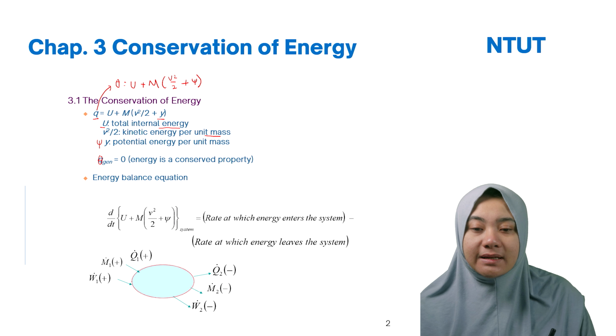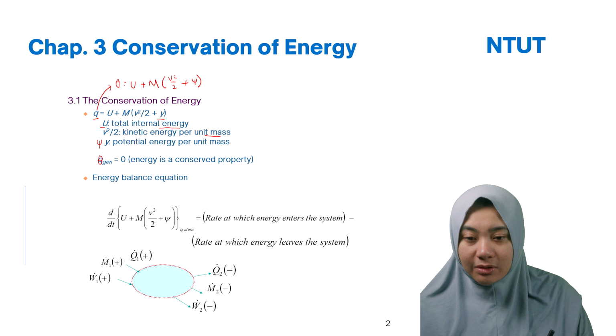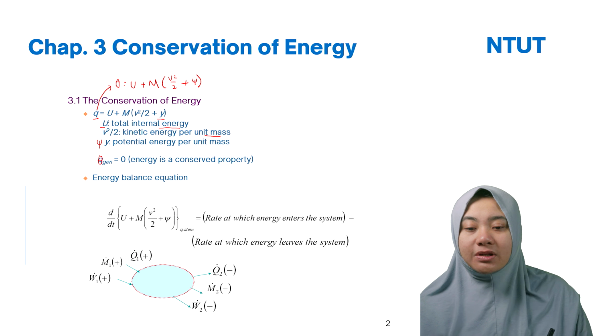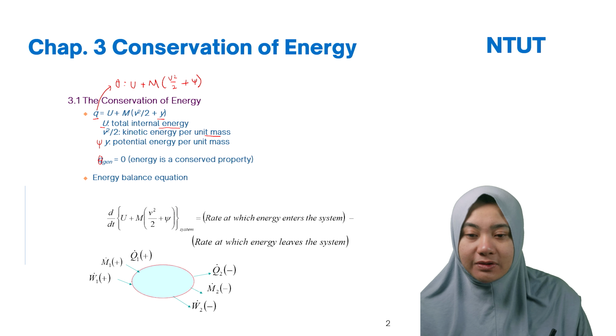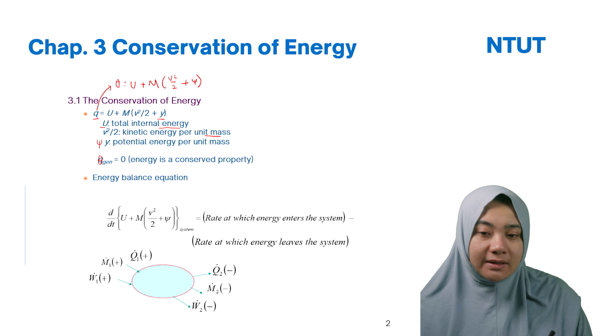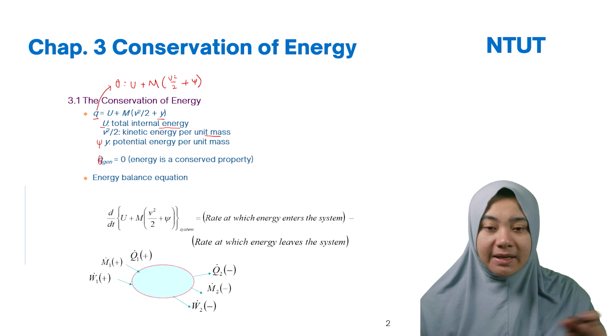So in here energy is a conserved property, so it means that the total is equal to zero. If you are supposed to have any generations in here, you don't, because energy is conserved, the same as the mass balance.